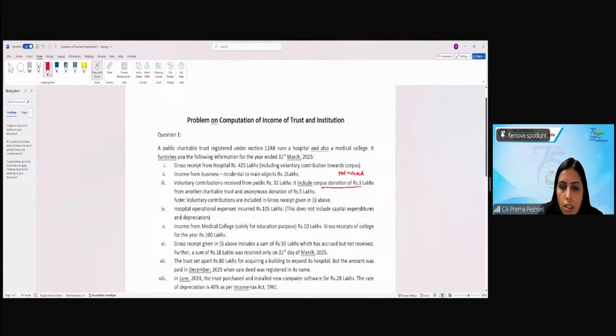Voluntary contribution includes 32 lakh. It includes the corpus of 3 lakh from another charitable trust and anonymous donation of 5 lakh. Now, what about the anonymous donation? Whether this will be included or not?